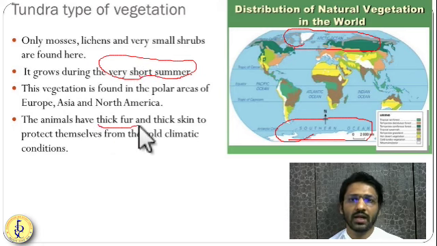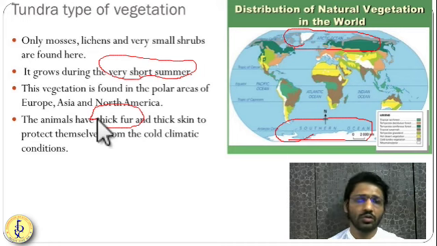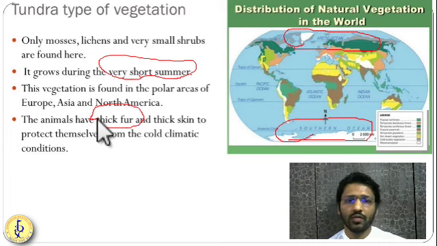Animals over here are thick fur animals since it is a cold region. They can accumulate fat in their body. They get very little food, so whenever they get food, they store it in their body in the form of fat. You will also find polar bears, caribou and elk. These types of animals you will find in this region. So this is known as tundra type of vegetation.